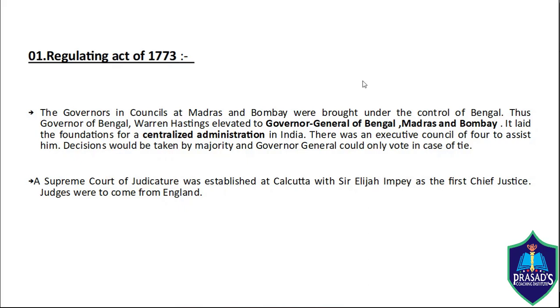They enacted a regulatory act in 1773 over the British East India Company to control the activities of the company. The British government did not take over the power completely, but this act was passed merely to regulate the activities of the company. What are the main features of this act?